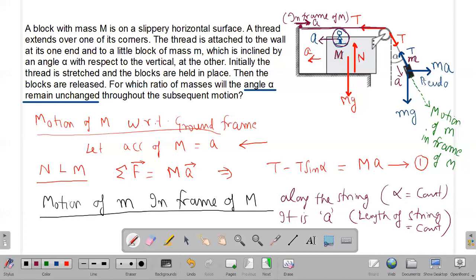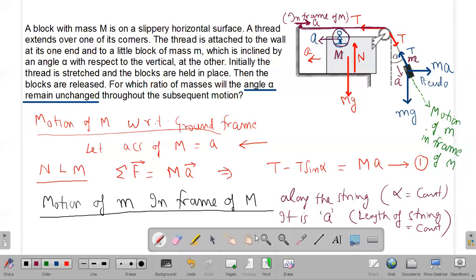The horizontal portion of the string will accelerate to the right side. This horizontal segment of the string will reduce and the inclined segment of length will increase by the same amount, and therefore this acceleration is taken as small a because of the constraint relation.